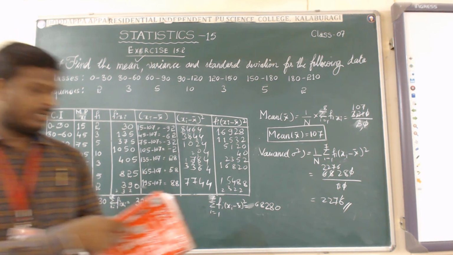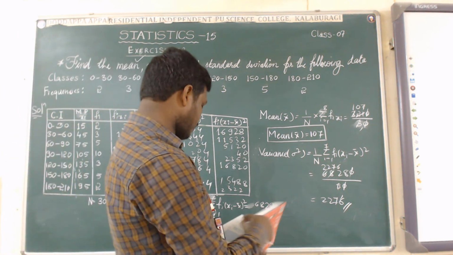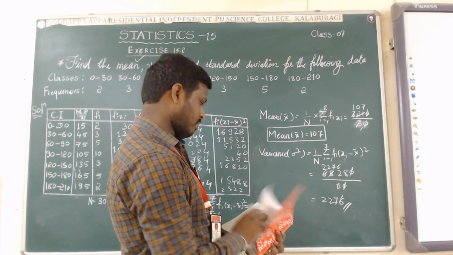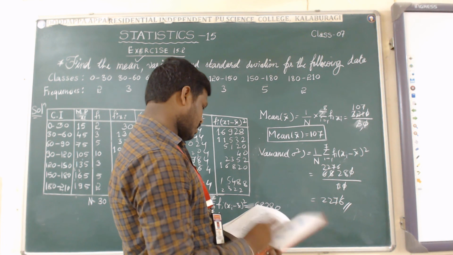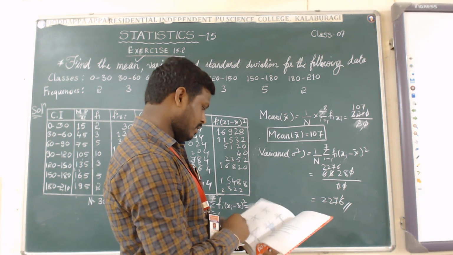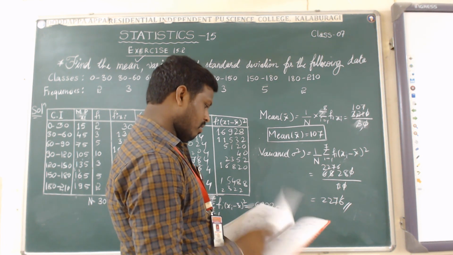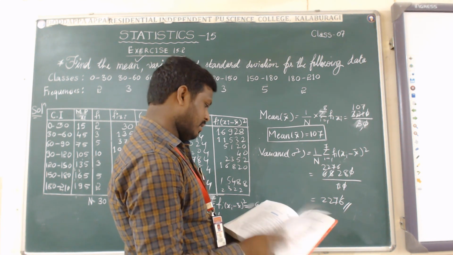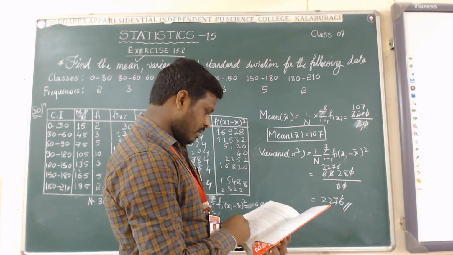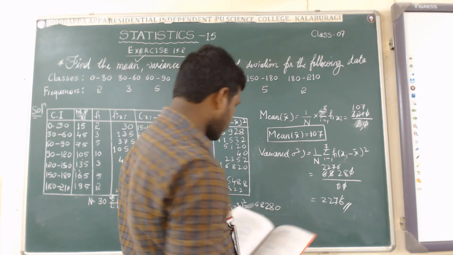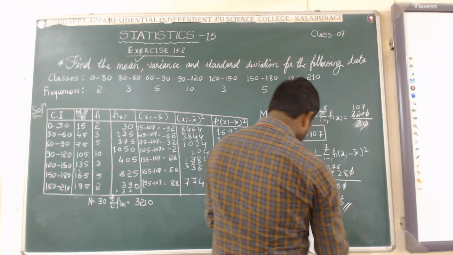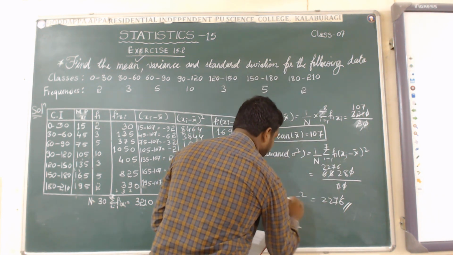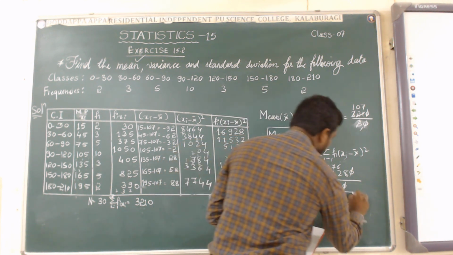Let me check whether the given problem is right or wrong. Yes, the solution is right. I am checking here. Variance of the given data in the form of continuous frequency distribution method is right. 2276 is the right one. Mean is 107 and variance I am writing simply sigma square.